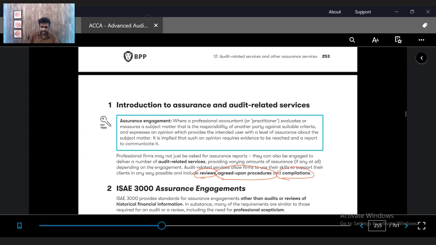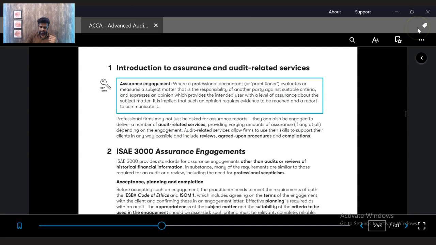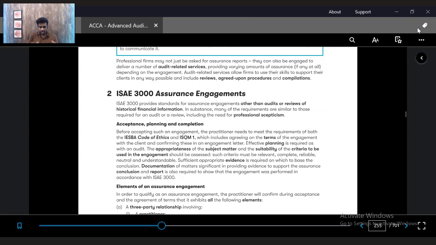And then there are compilations, where we are compiling tax filings and a lot of other things. Compilations are also an assurance-type engagement, and majorly a limited kind of assurance that we give. Now that we know the different types of assurance engagement, let's talk in detail about ISAE 3000 assurance engagement. Here we are going to learn the definitions of assurance engagement, the standards, like under which standard assurance engagement falls, which is ISAE 3000, and the elements of assurance engagement, which we have already learned. We are also going to learn the different types of assurance.